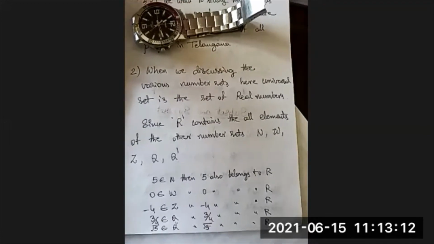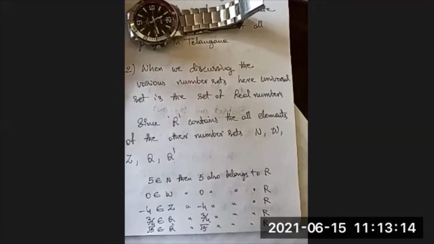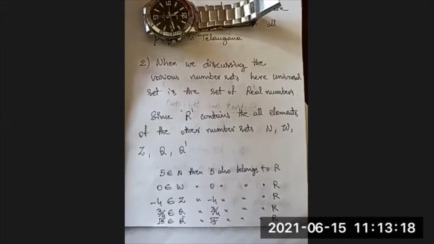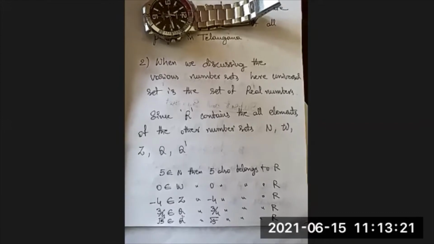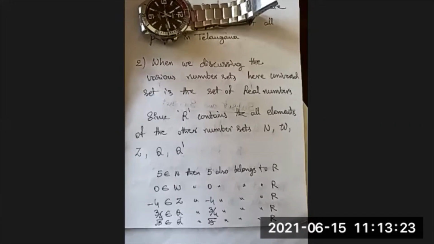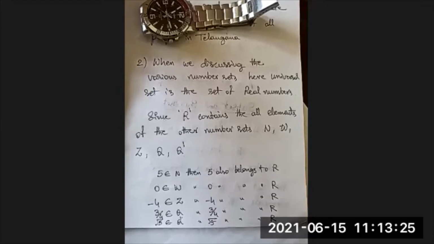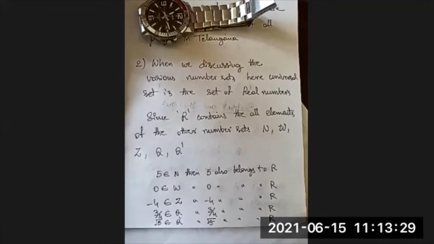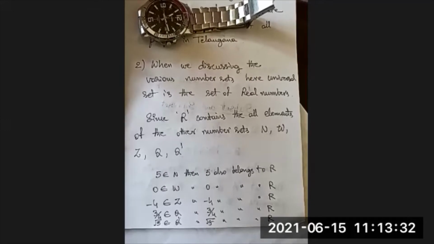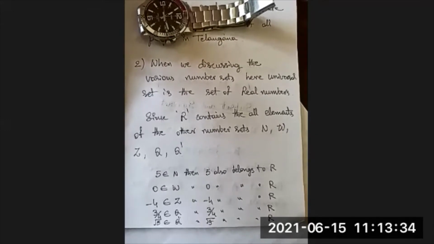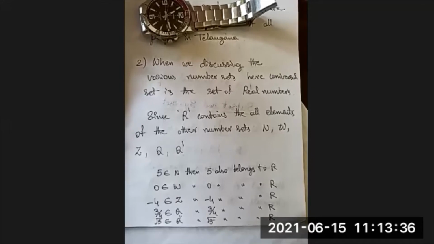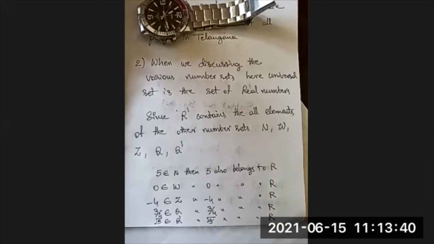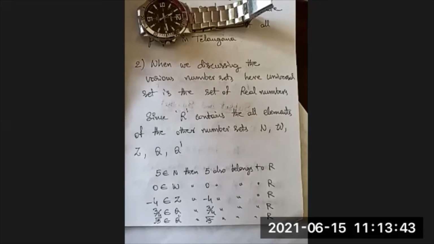Actually, we define the real number set as the union of all these sets. Of course, suppose π belongs to N, then π also belongs to R. Suppose 0 belongs to W, then 0 also belongs to R. If -4 belongs to Z, -4 also belongs to R. If 3/4 belongs to Q, 3/4 also belongs to R. If √5 belongs to Q dash, √5 also belongs to R.